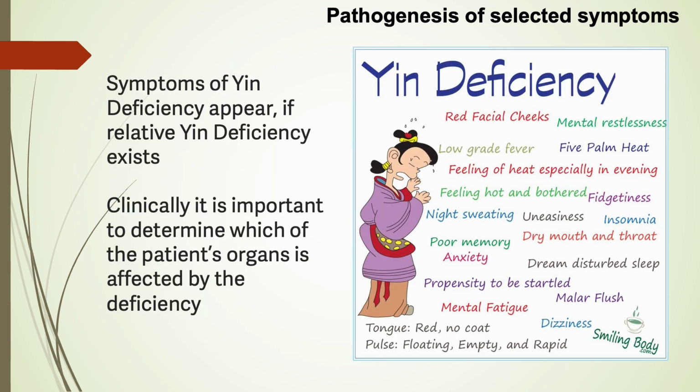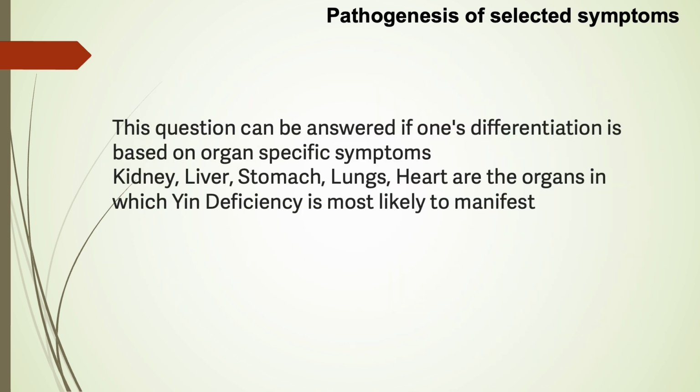Symptoms of yin deficiency appear if relative yin deficiency exists. Clinically, it is important to determine which of the patient's organs is affected by the deficiency. This question can be answered if one's differentiation is based on organ-specific symptoms. Kidney, liver, stomach, lungs, and heart are the organs in which yin deficiency is most likely to manifest.